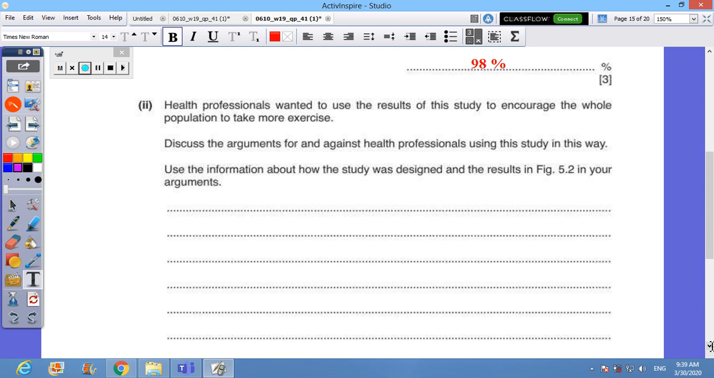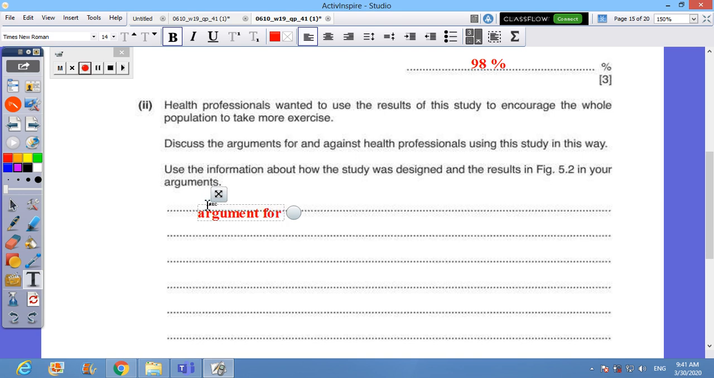Health professionals wanted to use the results of this study to encourage the whole population to do more exercise. Discuss the arguments for and against health professionals using this study in this way. Use the information about how the study was designed and the results, figure 5.2, in your argument. So to answer this question, you need to mention some points which agree with the hypothesis or the results you collected from this investigation. Some should be against.